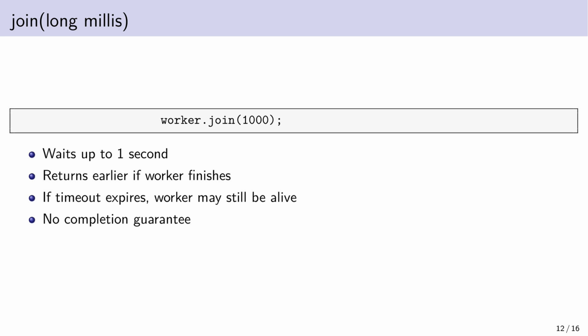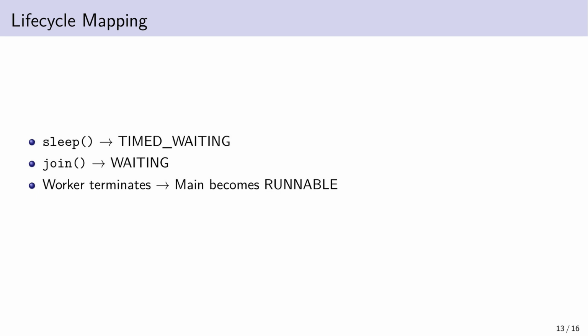join(1000) waits up to 1 second, but if the second expires and the worker is still running, it returns anyway. Bounded wait is not the same as coordination. The completion guarantee disappears. Sleep leads to timed waiting. Join leads to waiting. When the worker terminates, the main thread becomes runnable again. This reinforces that join is observing thread state.